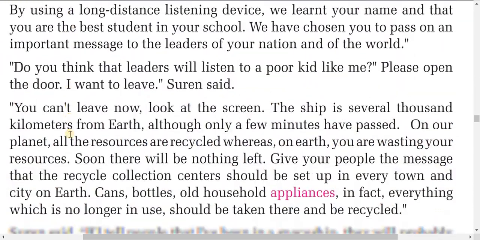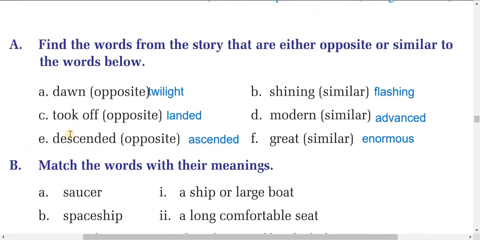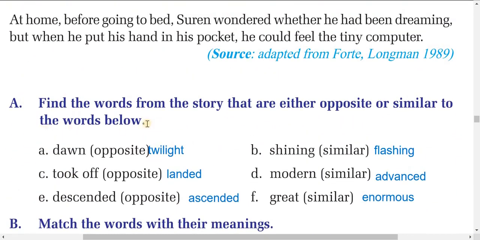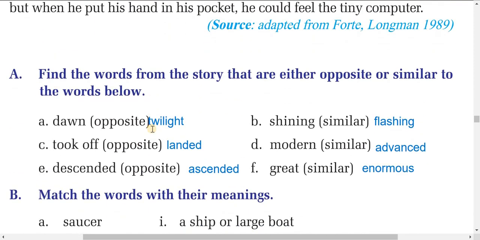I will try myself. Okay, dear students, now find the words from this story that are either opposite or similar to the words below. So from the text we will find the similar or opposite words for the following. Dawn. Dawn means early morning. The opposite is twilight. Beaming, similar word: flashing, shining.